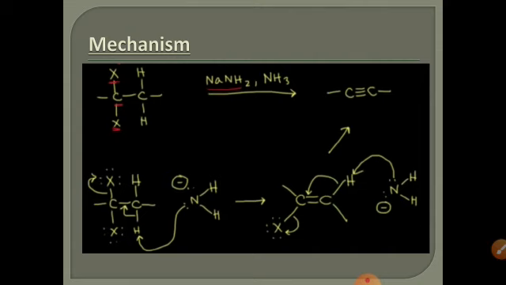In the second step, another amide group, another NH2 group, takes up the second proton and is converted into ammonia, and these electrons are shifted between the carbons and finally form the carbon triple bond, the alkyne.